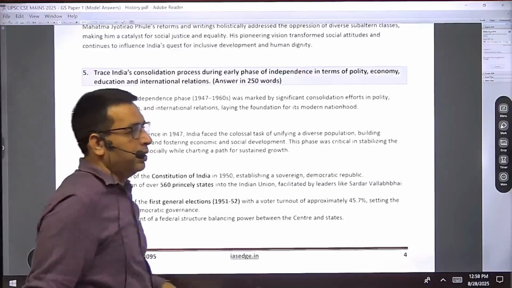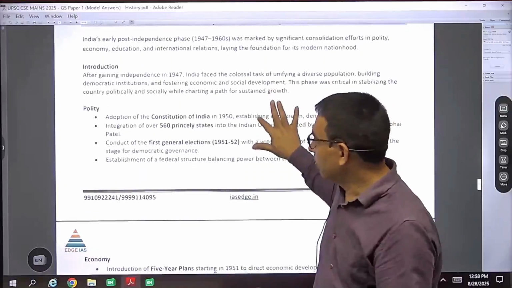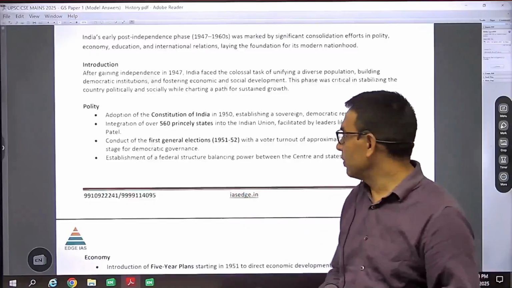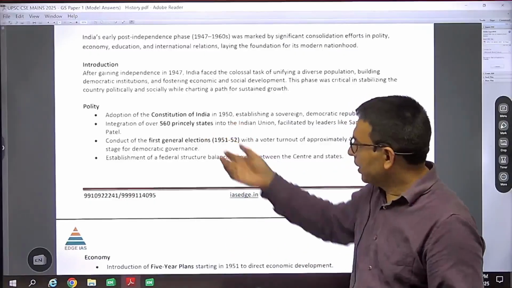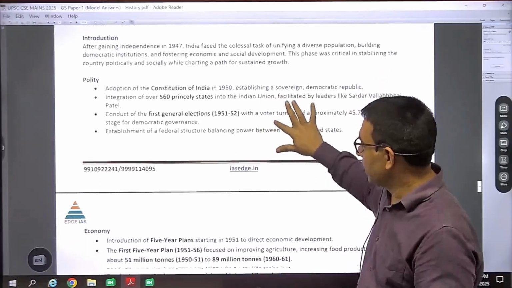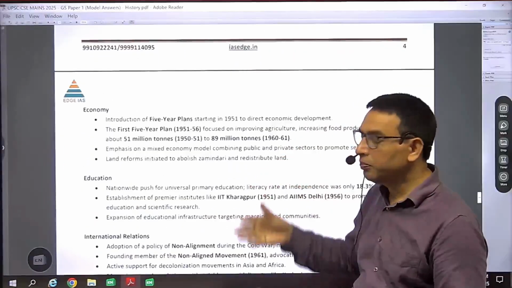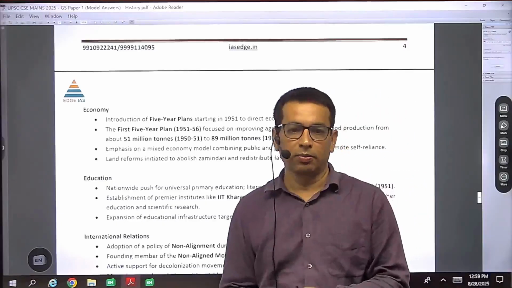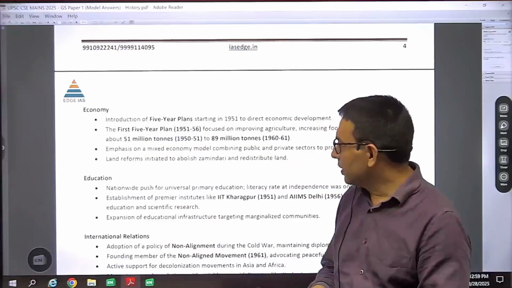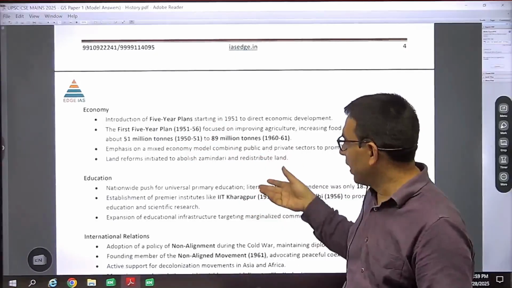You can write some important contributions in the field of education, polity, and economy. In the political field, the Constitution of India was framed and implemented, the princely states were unified, and the first general election took place. These are to be mentioned in the field of polity. In economy, a mixed economy model was adopted in India, and five-year plans came out, the first five-year plan, then the second, and so on.